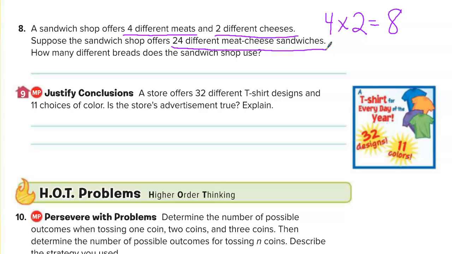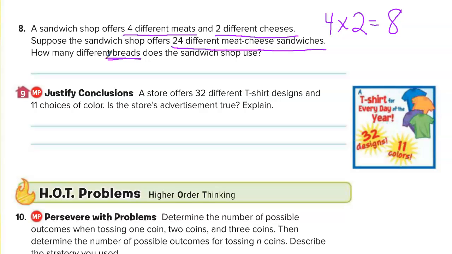So then we needed to figure out what was missing, right? What was missing is the bread. So Brooklyn said, well, I got to 8. How do I get from 8 to 24?